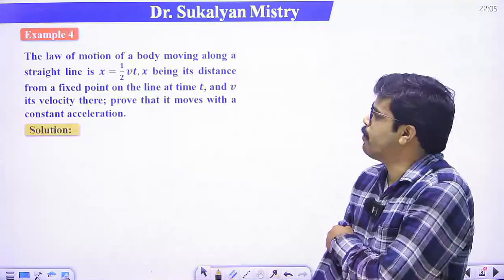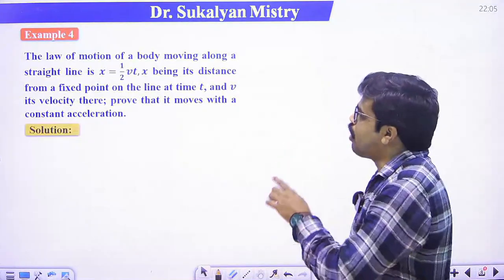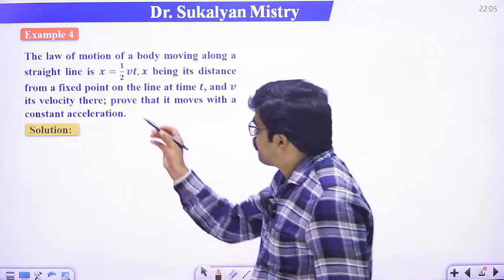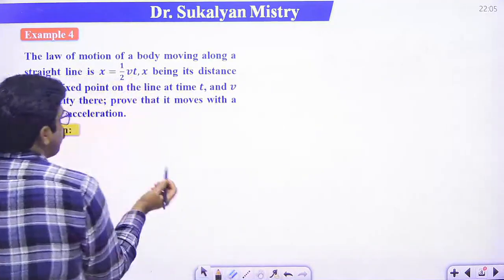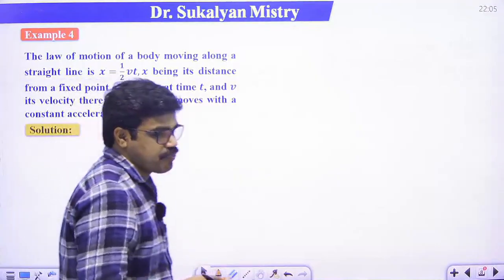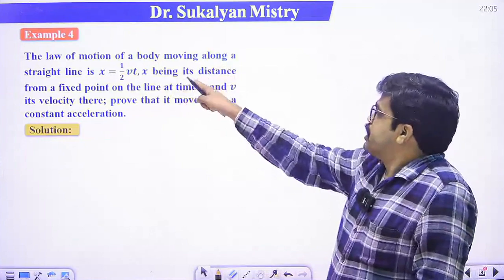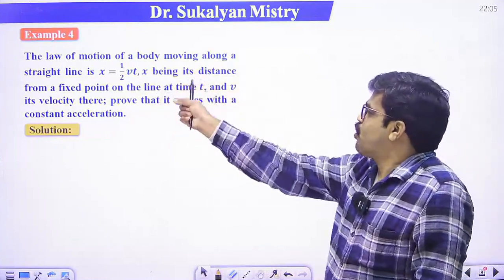Just see this problem. The law of motion of a body moving along a straight line is x is equal to 1 by 2 vt. What is x here? x being the distance from a fixed point on the line at time t.